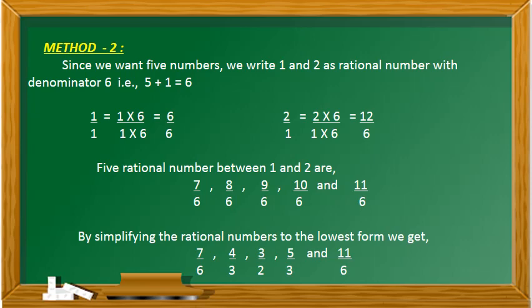So now 1 by 1 is equal to 6 by 6 and 2 by 1 is equal to 12 by 6. Now 5 rational numbers between 1 and 2 are 7 by 6, 8 by 6, 9 by 6, 10 by 6 and 11 by 6. If it is possible to write the numbers in the simplest form, we can. 7 by 6 is already in the simplest form, so I am writing it as it is, 7 by 6. 8 by 6 after simplification I am getting 4 by 3, and 9 by 6 after simplification I am getting 3 by 2. 10 by 6 after simplification I can write as 5 by 3, and 11 by 6 is already in the simplest form. Just I am writing it as 11 by 6.